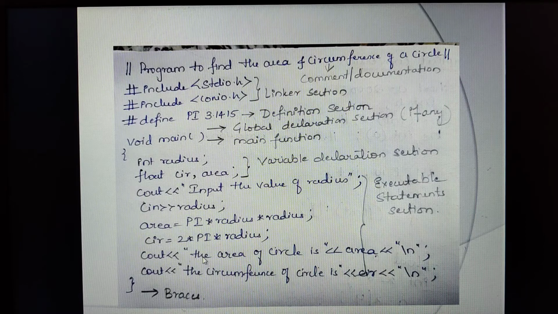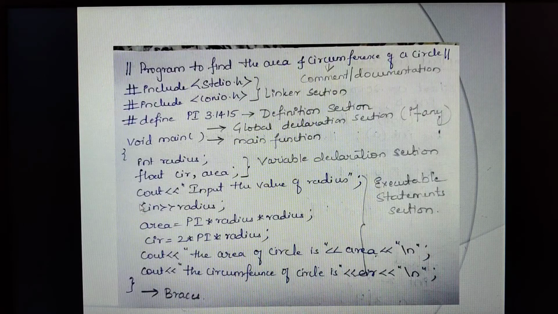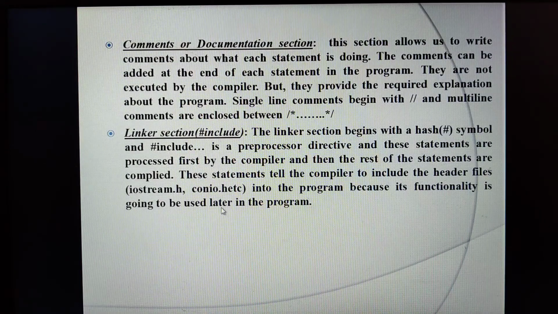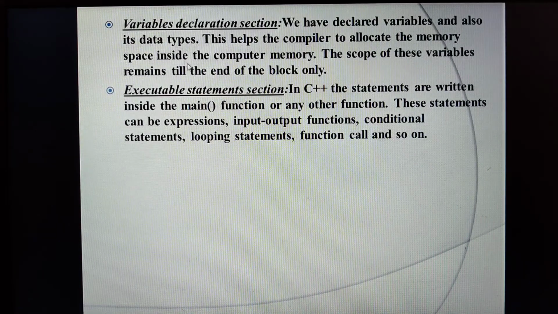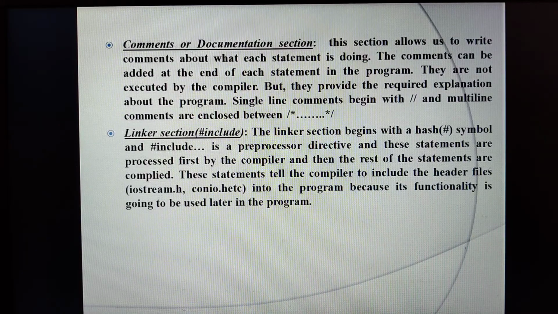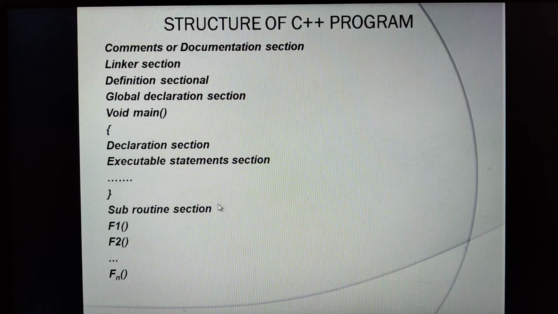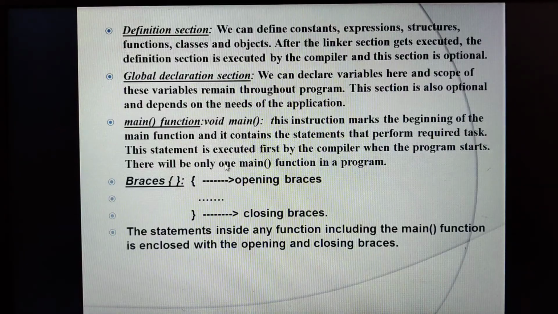In the examination they will ask you to write the structure of a C++ program. There you have to write the structure. There is no explanation regarding the subroutine section, but still you need to write this complete structure, explain it with an example, and then give the explanation, the same explanation I just gave. This completes your 5 marks question. Sometimes they may ask you just to explain the structure of a C++ program. In that case, just write this structure and then explain it.